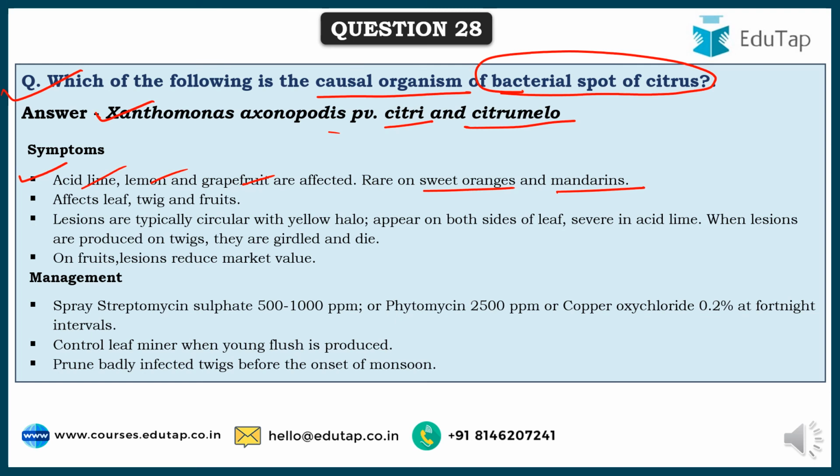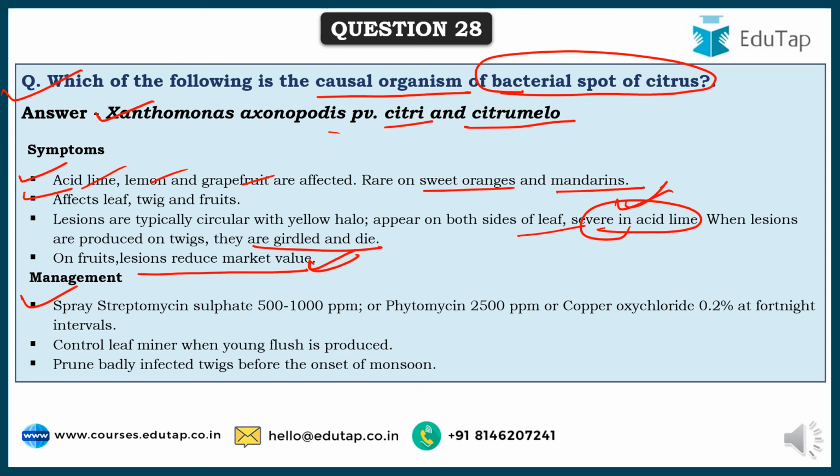It affects leaf, twig and fruits. The lesions, the spots, are typically circular with a yellow halo, and appear on both sides of the leaf, but it is severe in acid limes. And when lesions are produced on twigs, they are girdled and they die, also the leaves. On fruits, lesions reduce market value. Obviously, when there are lesions or some marks, market value will drop.